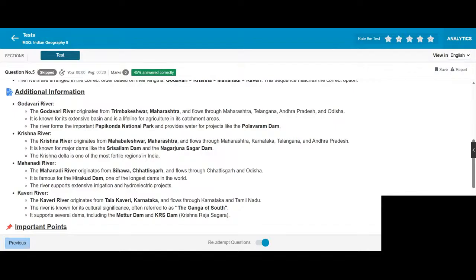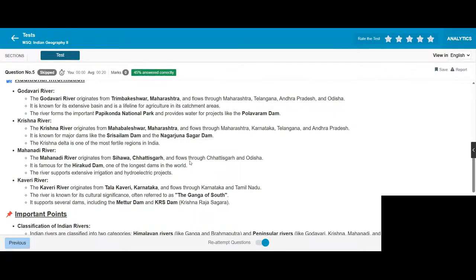Kaveri River originates from Talakaveri, Karnataka and flows through Karnataka and Tamil Nadu. The river is known for its cultural significance, often referred to as the Ganga of the South. It supports several dams, including the Mettur Dam and KRS Dam, Krishna Raja Sagara.